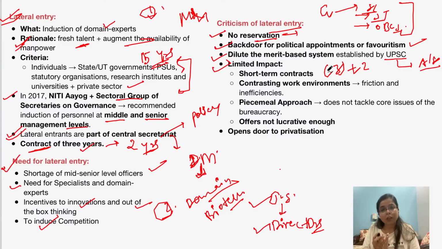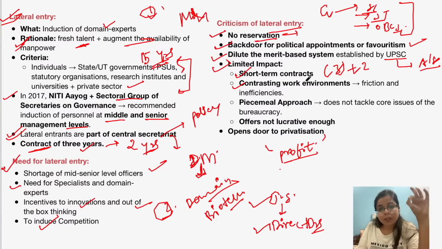Okay, so these are short-term tenures. This short-term tenure is not conducive for them to frame long-term strategies. So it would not be effective. The second thing is that if we bring in people from private companies, their work ethic is different from that in the public sector. For example, private companies are driven by profit. So there could be a contrasting work environment which the people from the private sector may find, and they may find it difficult to adjust in the public sector, right?